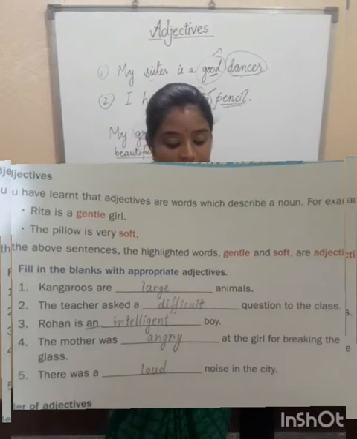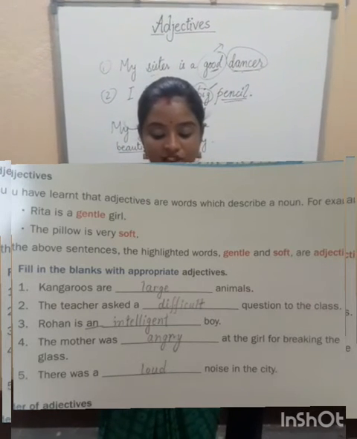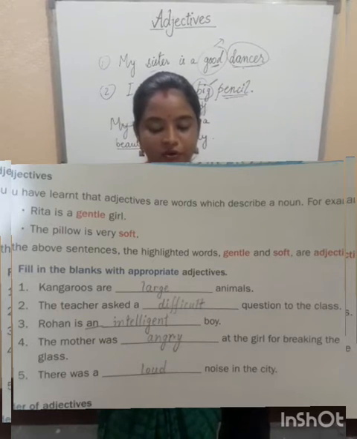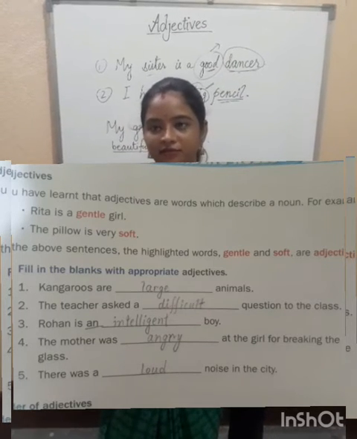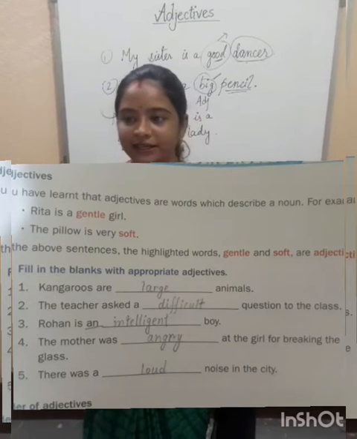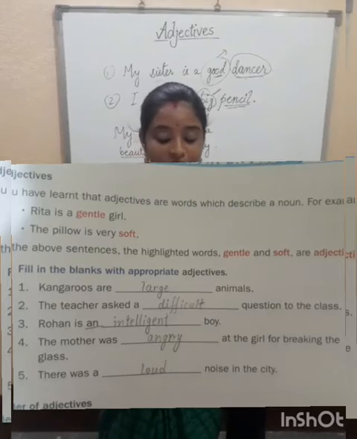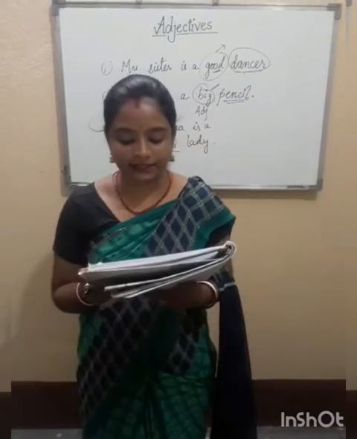Question number 5. There was a dash noise in the city. Noise is always loud. You already know noise can never be low, or it can never be silent. Silent noise, have you ever heard? No. So there was a loud noise in the city.